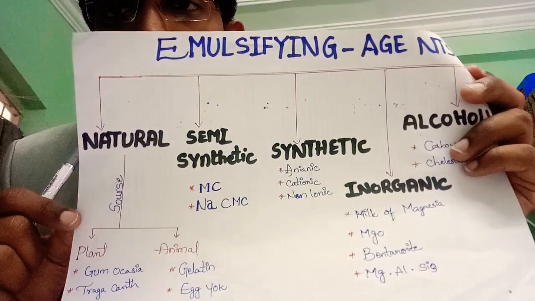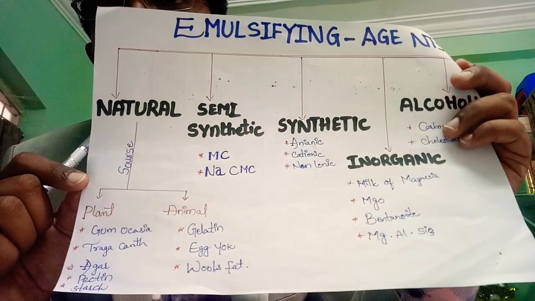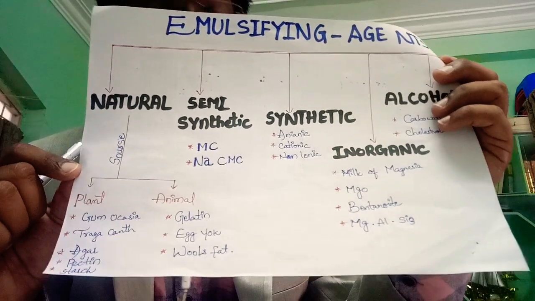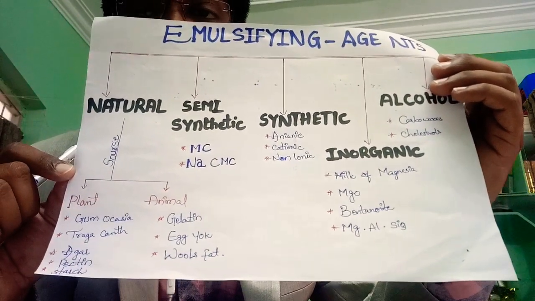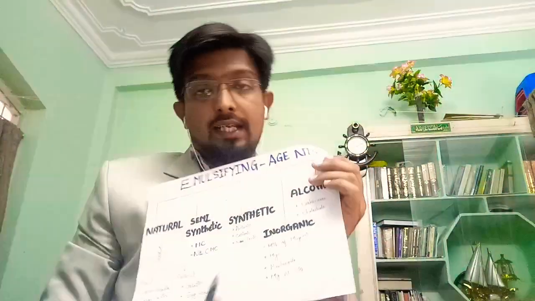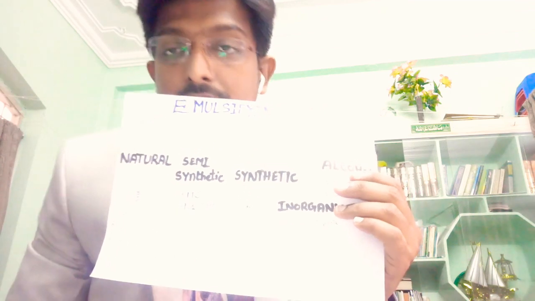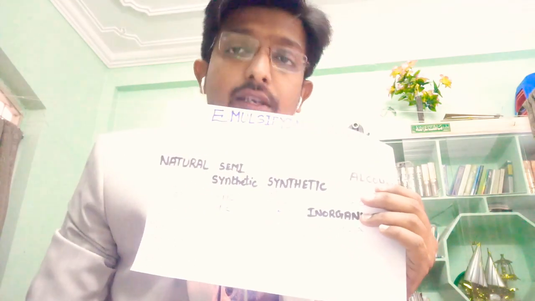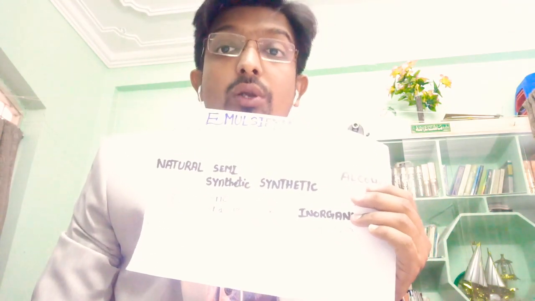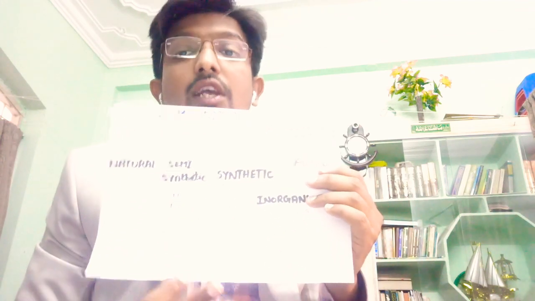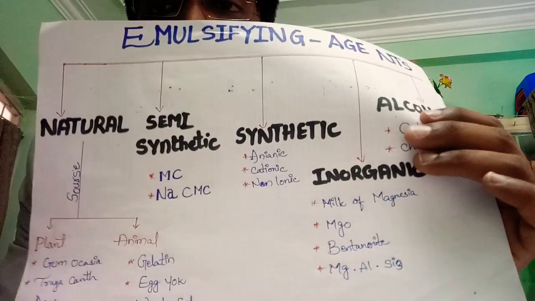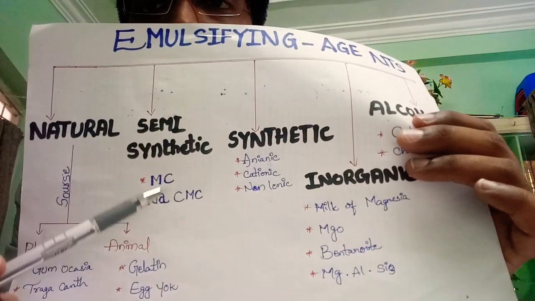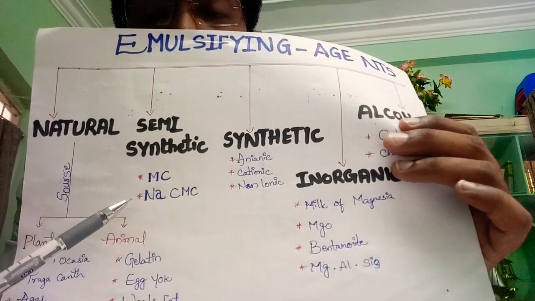Next category, you can see animal origin, animal source of emulsifying agent. You have gelatin, wool's fat, and egg yolk as examples. Then after natural emulsifying agents, you have semi-synthetic emulsifying agents. In semi-synthetic emulsifying agents, you have cellulose derivatives. You have two best examples, methyl cellulose and sodium carboxymethyl cellulose.